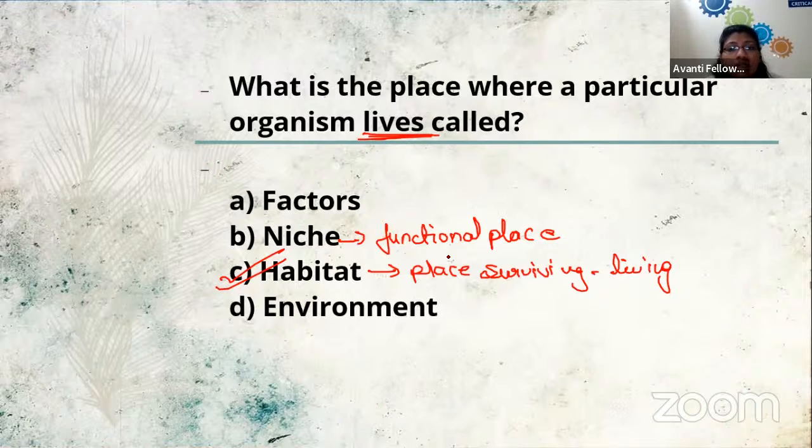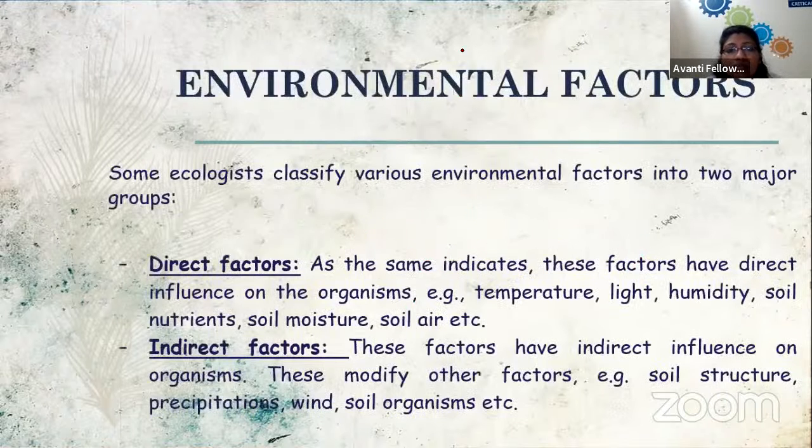Now moving towards the environmental factors. As I have told you, the environment has physical, biotic and abiotic things, but they are majorly divided into two types of factors. They can be direct or they can be indirect.